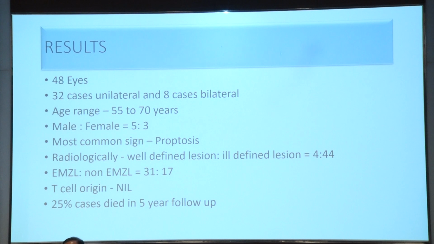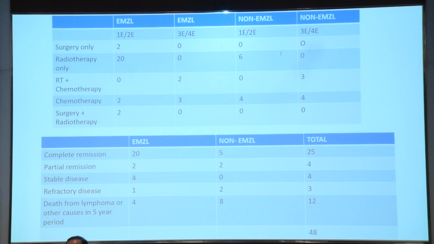Most common sign was proptosis, and the ratio between the well-defined lesion and the ill-defined lesion radiologically was 4:44. That means most of the cases were ill-defined. And extranodal marginal zone lymphoma versus non-extranodal marginal zone lymphoma, the ratio was 31:17. That means EMZL type was common. None of the cases were of T-cell origin, and 25% cases died in a 5-year follow-up.